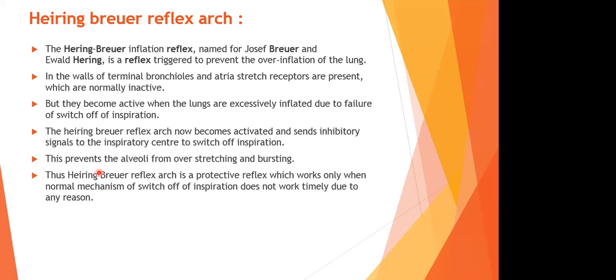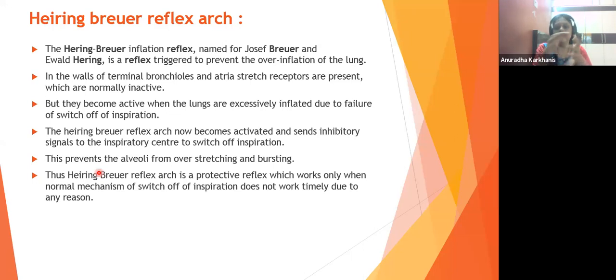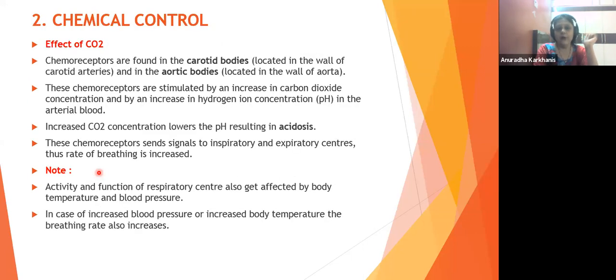This is about the stretch receptors which are present in the terminal bronchioles and the atrial part. Okay, so that is about the neural control that we had talked about. Fine. Now we'll move on to the chemical control. तो हमने देखे थे कि दो कंट्रोल्स होते हैं, एक होता है न्यूरल कंट्रोल फॉर आवर रेस्पिरेटरी mechanism, and the second control is the chemical control. So let us quickly understand the chemical control.